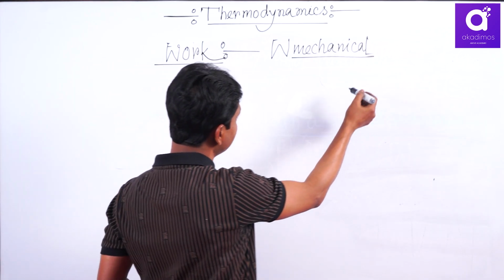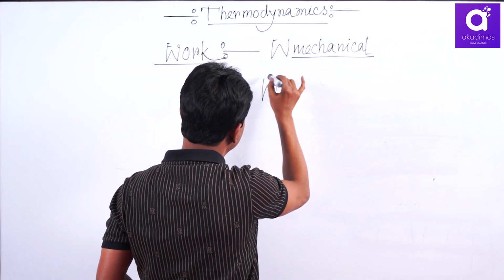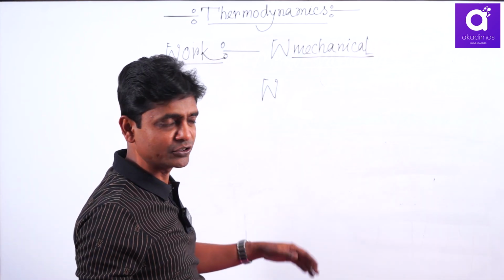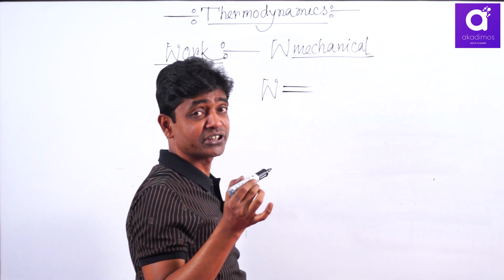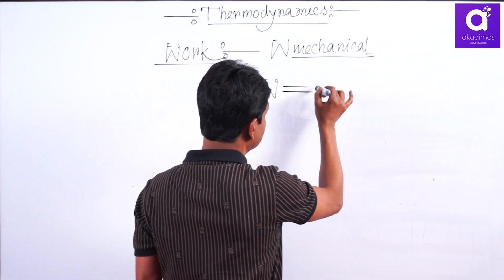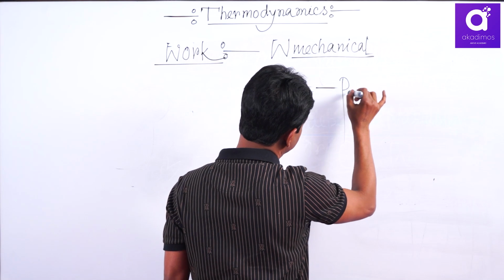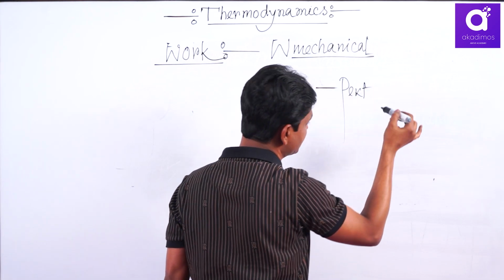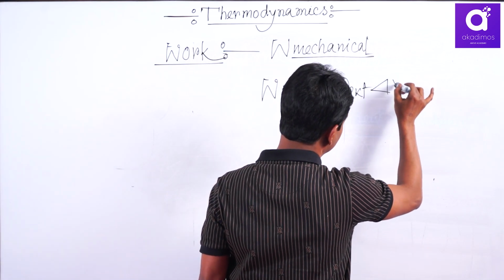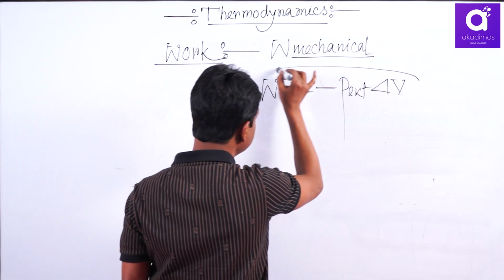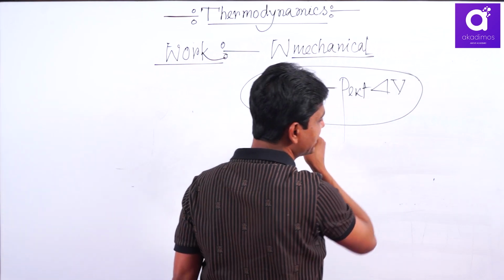Here, mechanical work: pressure is force by area, volume is area times length, so pressure times volume, and sign convention. Remember in chemistry, there is minus P external, that is the opposing pressure, that is the final pressure, times volume change. The sign convention, I will discuss why here minus.